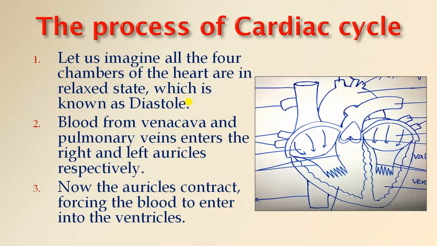So when ventricles contract, then auricles relax. So this actually happens. But to understand the process of cardiac cycle, you have to just imagine that all the four chambers of heart are in relaxed state. So what is the relaxed state? Known as diastole. So exactly, the heart is in diastole state.